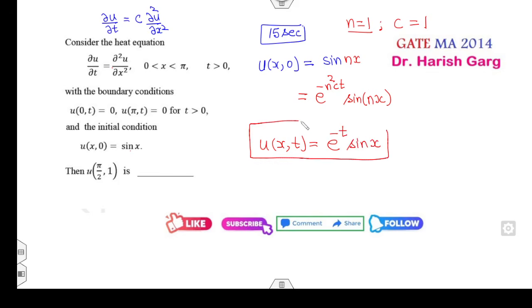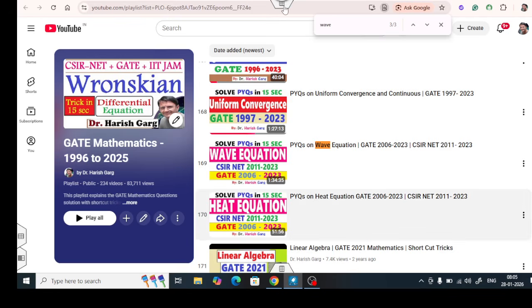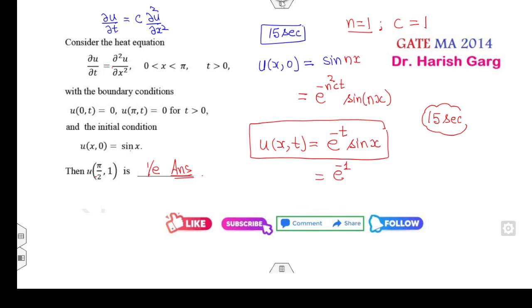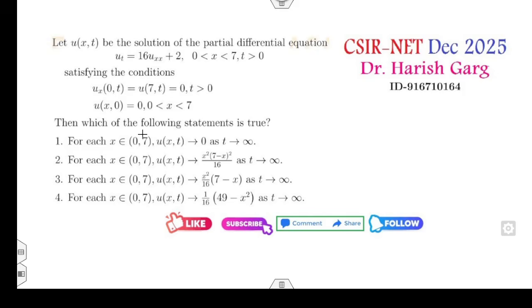Fine. Now find the answer to what has been asked. What is the answer at pi by 2 and 1? Sine pi by 2 is 1. e raised to power minus 1 is the right answer of the problem. So see, again it took only a 15 second time period. Then for that case you must watch my heat and wave equations lectures. Fine. But if this value were 0, then you could apply the steady state.